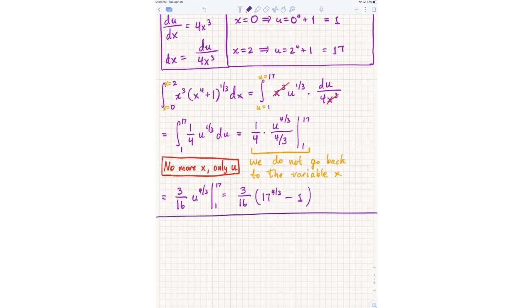I see a few people typing. What's the reason for not plugging in x? Well, because I don't need to. Where would I plug in x? So you should answer that question first. Where do you plug in x? The final answer has to be a number, right? The final answer is not a function of x.